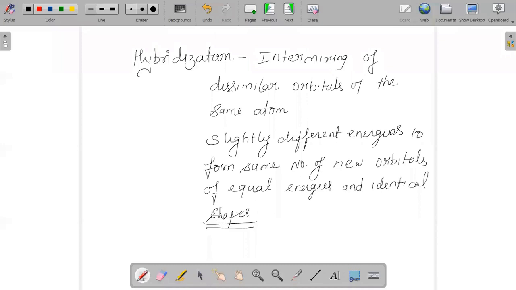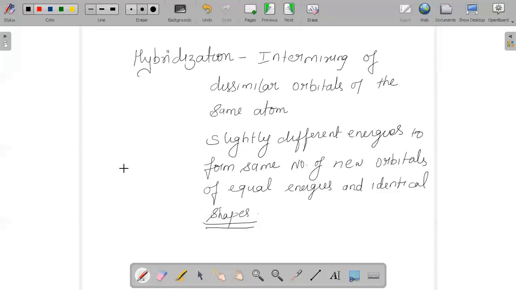The number of hybrid orbitals produced will be equal to the number of pure orbitals which are mixed during hybridization. So these are all the concepts of hybridization. But how to simplify this concept, or how to make the work easier in order to solve the question?